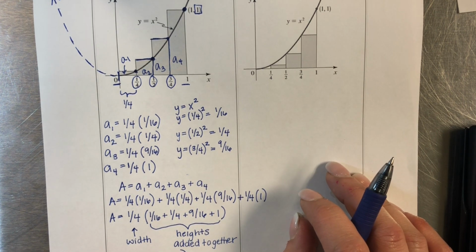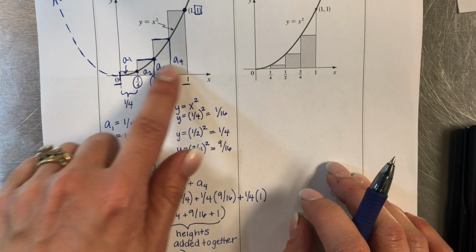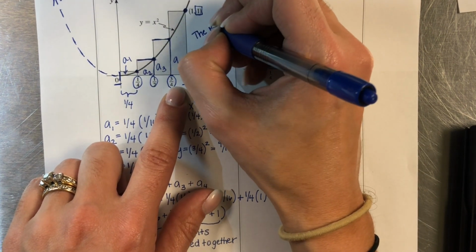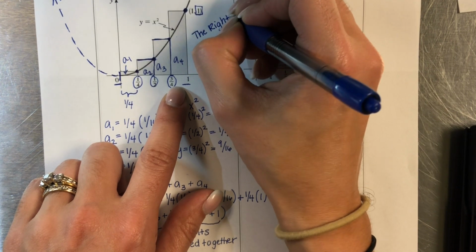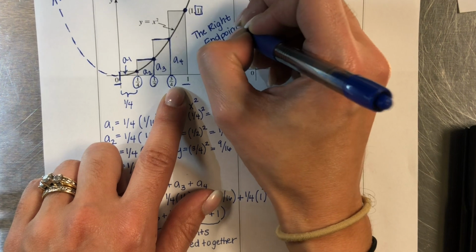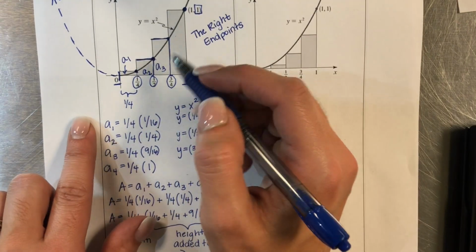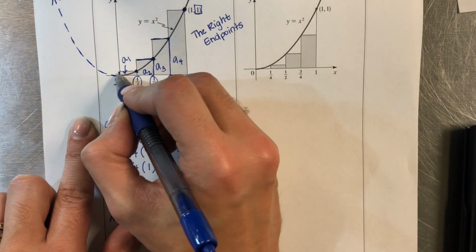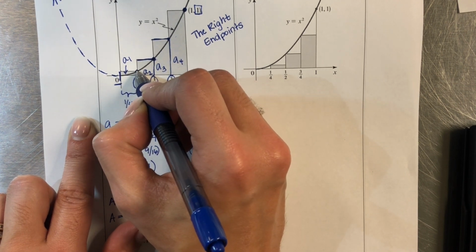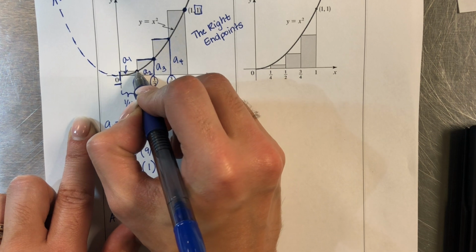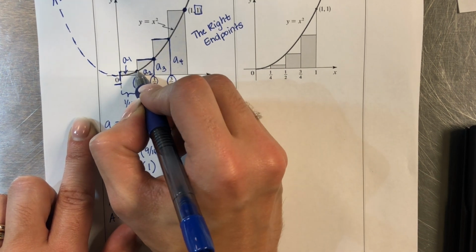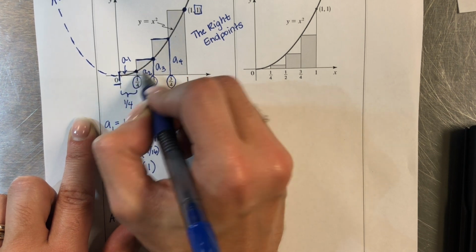The other difference is what we did on this side was called using the right endpoints. When you use the right endpoints, what that means is that when you look at these rectangles, it was this point right here on the right corner, not the left, that represented the height of our rectangle.